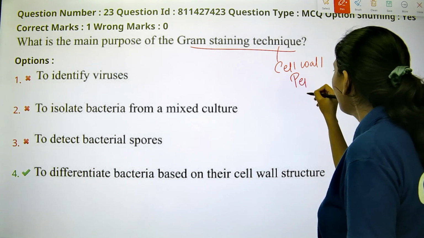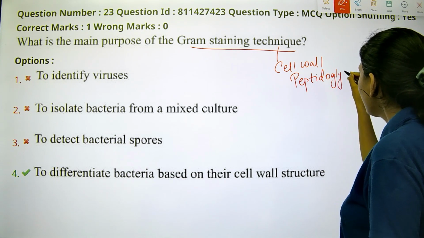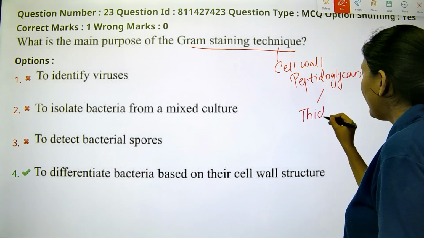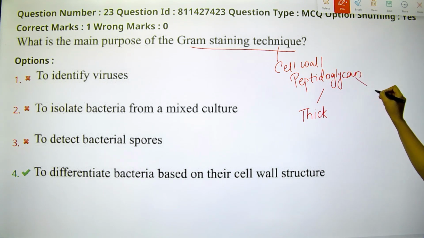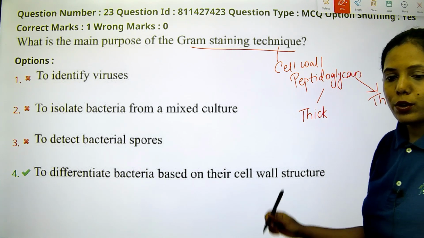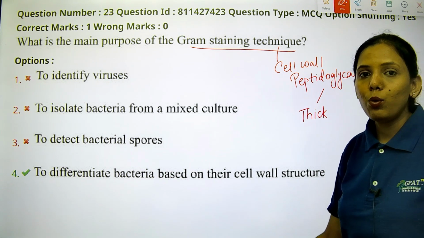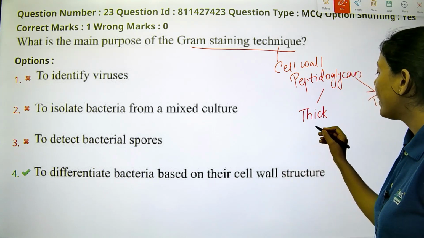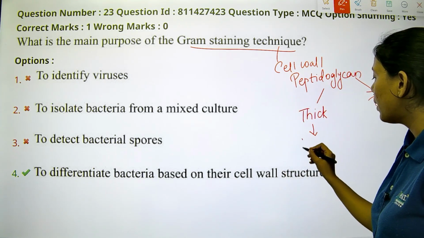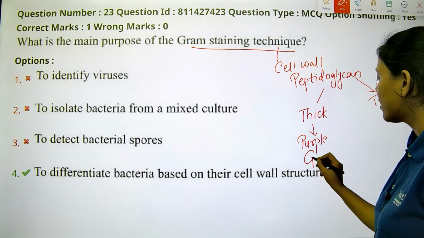Certain bacteria have a thick peptidoglycan layer and certain bacteria have a thin one. The bacteria with a thick peptidoglycan layer stain purple and are known as gram positive bacteria.